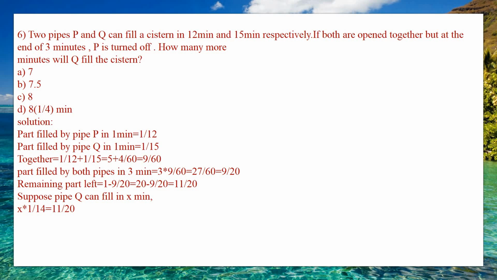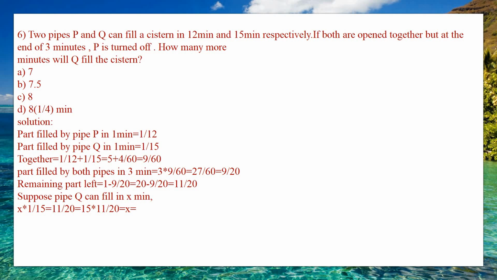Upon cross multiplication, X is equal to 15 into 11 divided by 20.